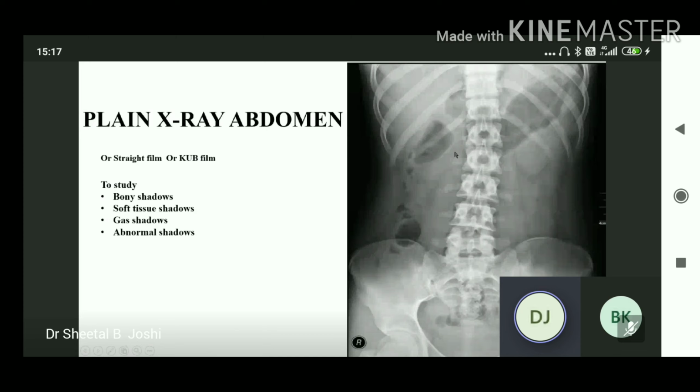Now the soft tissue shadow. In soft tissue shadow, under the right dome of the diaphragm, sometimes we see the lower edge of the liver. On the left side, we must appreciate the lower pole of the left kidney and the spleen, and under the left dome of the diaphragm, we see the air in the fundus of the stomach.